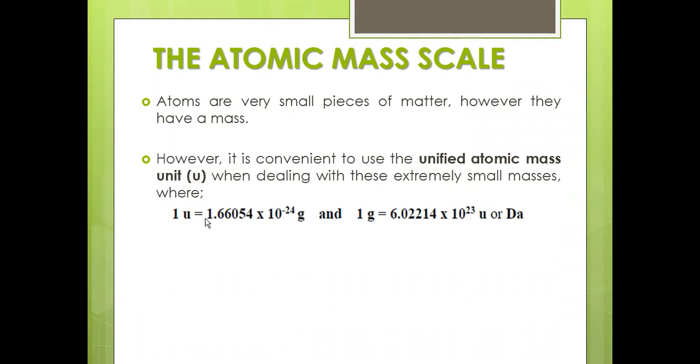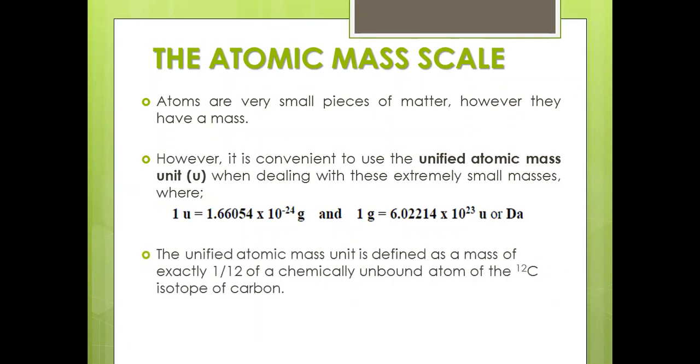The one unified atomic mass unit U is equal to 1.66054 into 10 to the power of minus 24 gram. And 1 gram is equal to, according to your Avogadro number, 6.02214 into 10 to the power of 23 U or Dalton. Right. So according to that, you should know what is meant by the unified atomic mass unit, which is used to measure the mass of an atom, right?